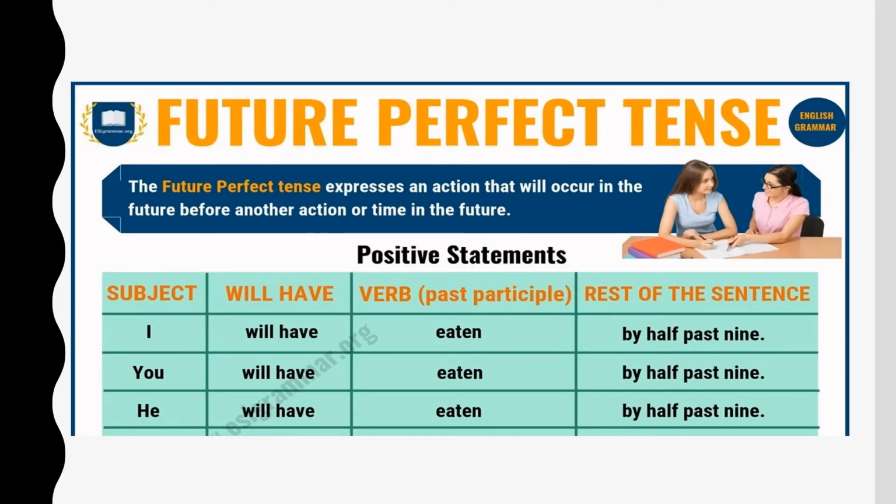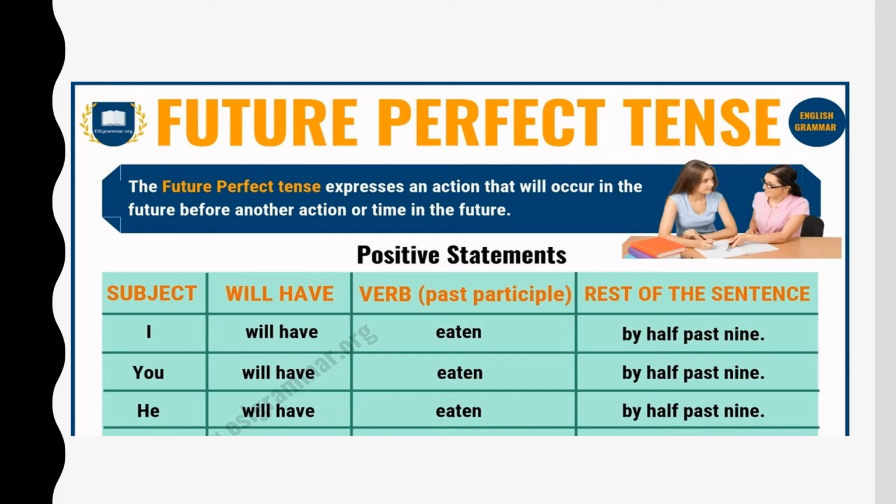Future perfect tense. Again, as the name suggests, perfect. The action is completed. But when in the future the action will have been completed. It expresses an action that will occur in the future before another action or time in the future. I will have eaten by 9:30.